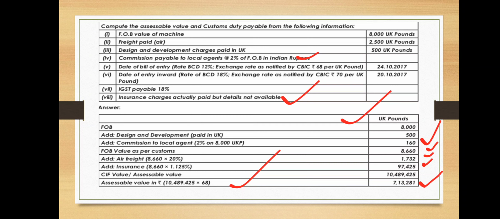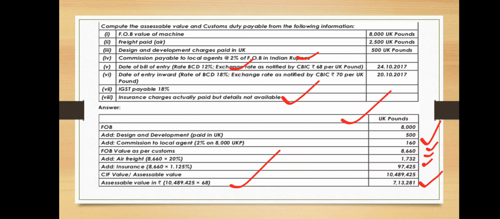So let us go with custom duties. Now that we have the assessable value, according to that we need to calculate how much custom duty is payable. Basically we take the assessable value as it is, 7,13,281. On it the basic custom duty given is 12%. Then the social welfare surcharge, whether given or not given, we need to take, which is 10% on the basic custom duty.